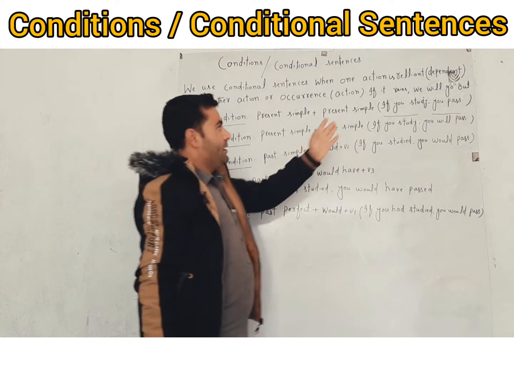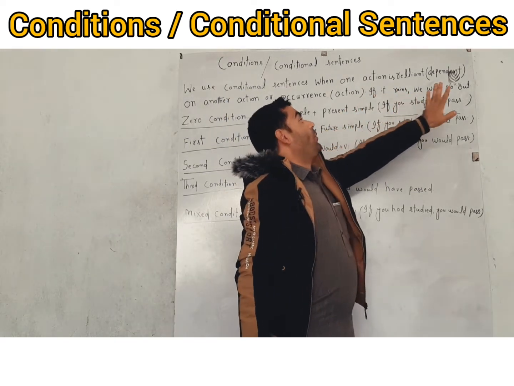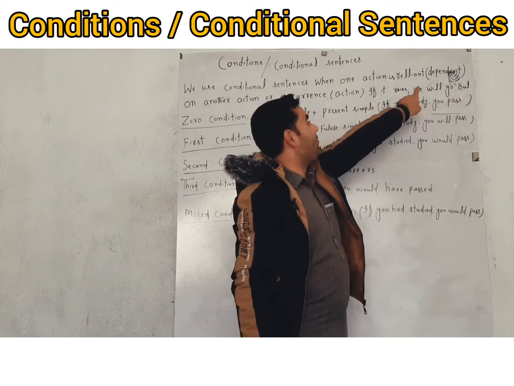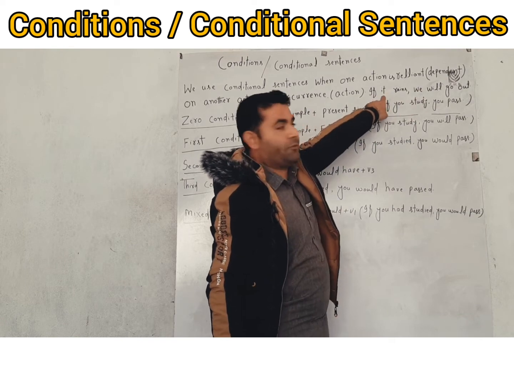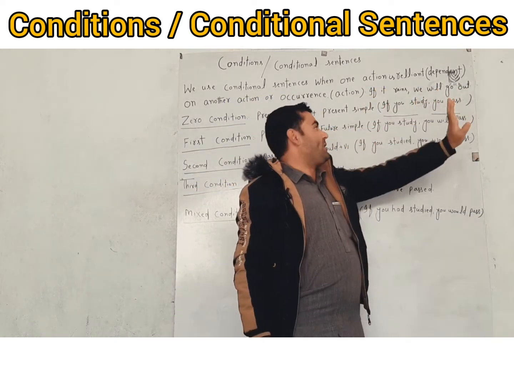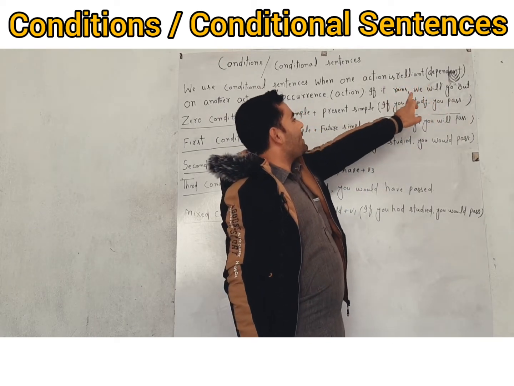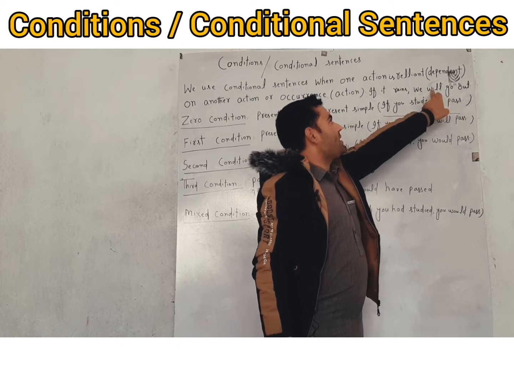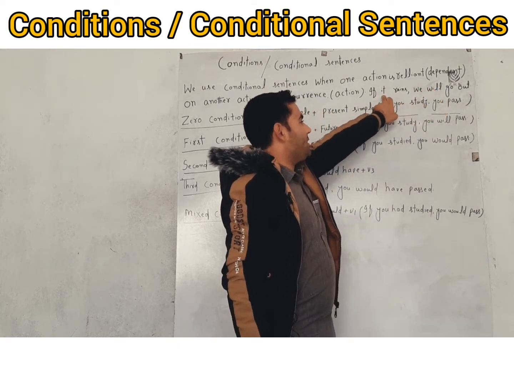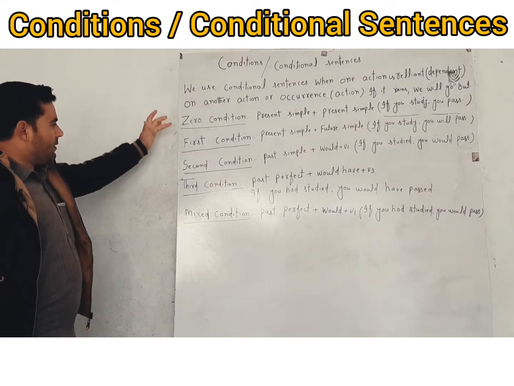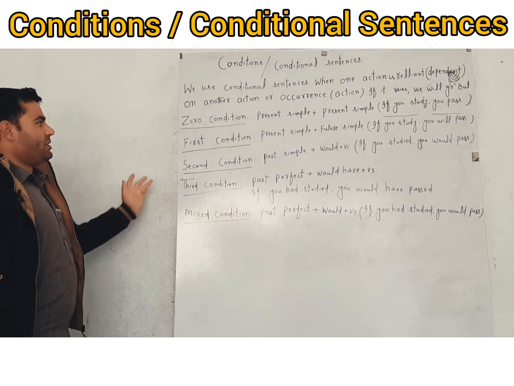Again, I am saying, if it rains, we will go out. It means that we will only go out if this condition is fulfilled. If it doesn't rain, we won't go out then automatically. So it means that this activity will not take place if this doesn't occur, right?